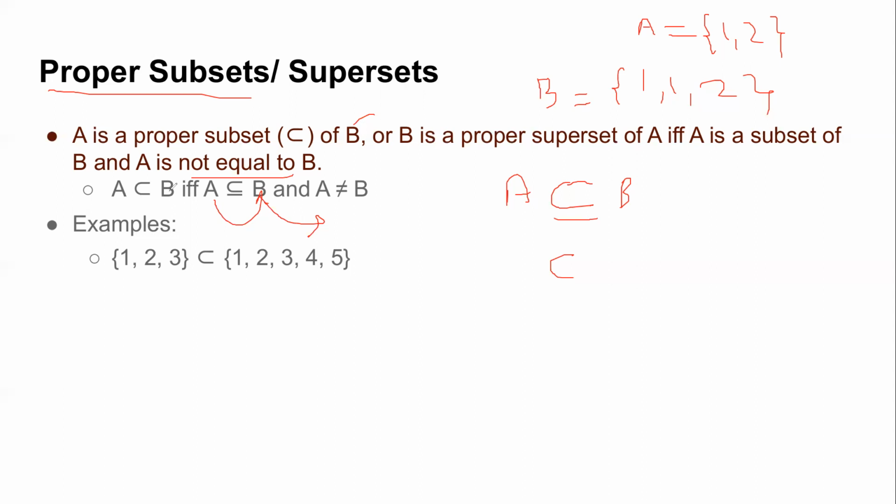So if we want A to be a proper subset of B, it means that the superset in which A is contained should definitely have some extra elements. By extra elements I mean extra distinct elements, which are different, and there is no concept of repetition. Like you can see in this, 1 2 3 is fully contained in 1 2 3 4 5, but there are extra elements in this which are not there in this set. Such a relation is known as proper subset, and the set in which this is contained is known as the superset.